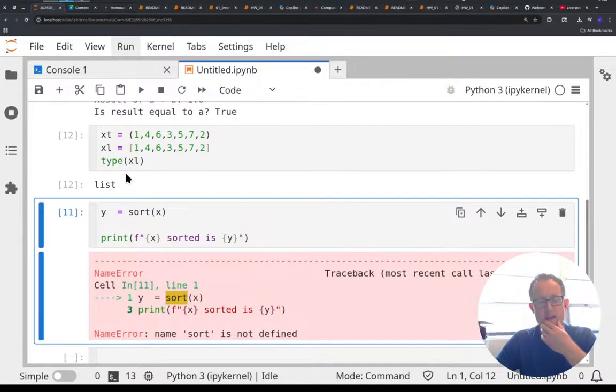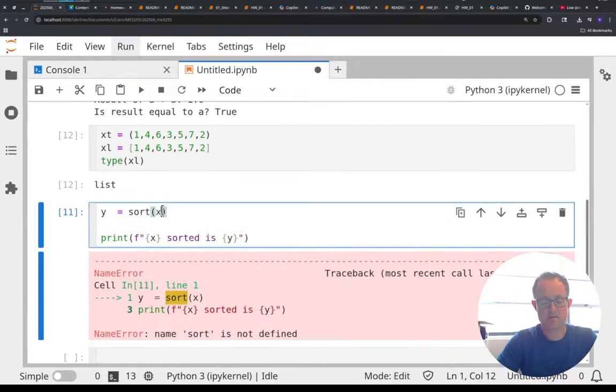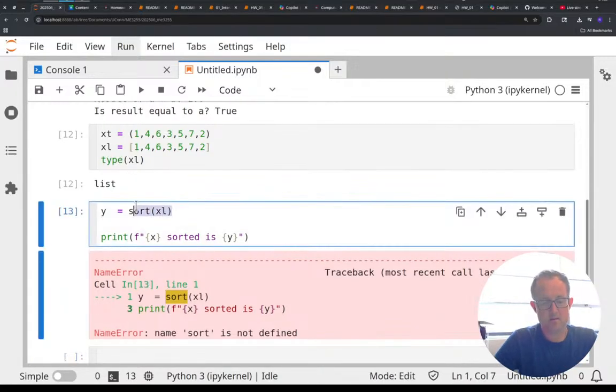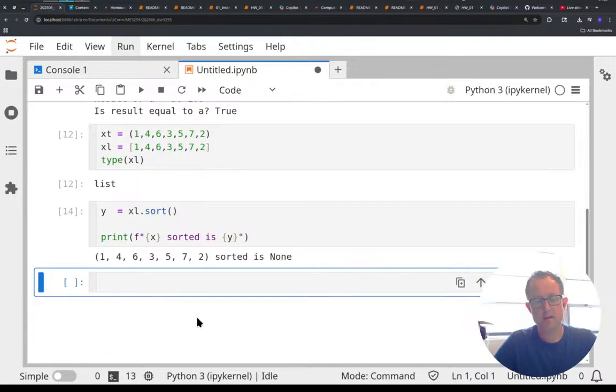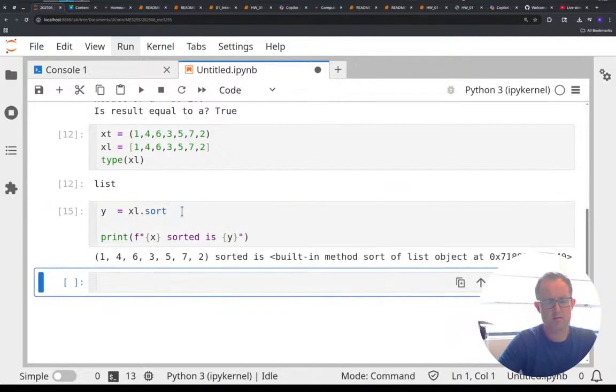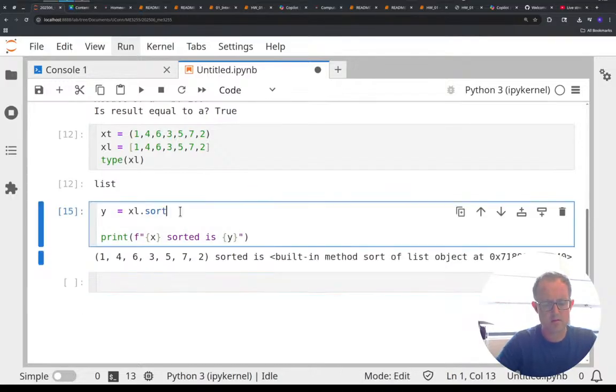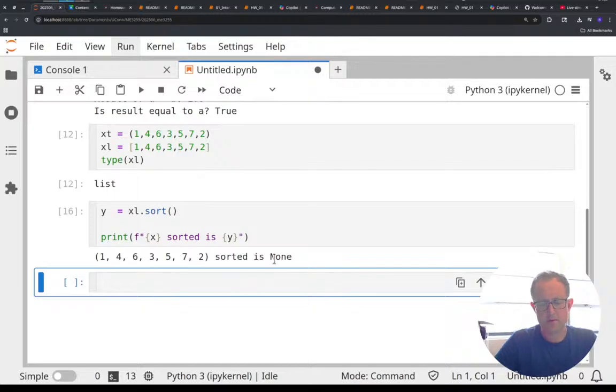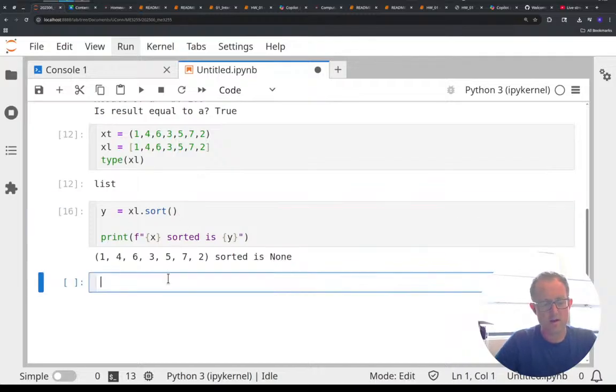So now XL is a list, and XL dot sort. That's weird. It's telling me that Y, so XL dot sort.